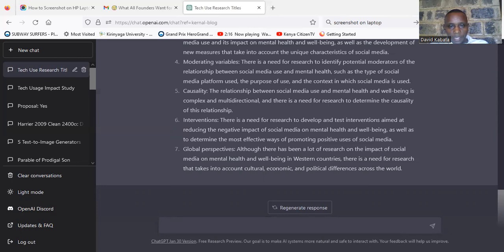I can go to Google and type the same topic and try to see some of the papers that have been done in that area. So I can go to Google, and after that, I can look at some of the areas in that topic.